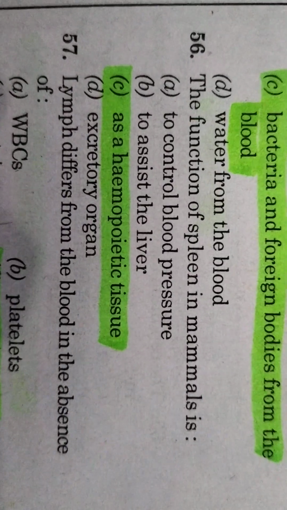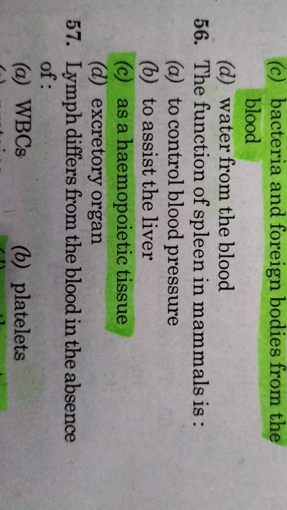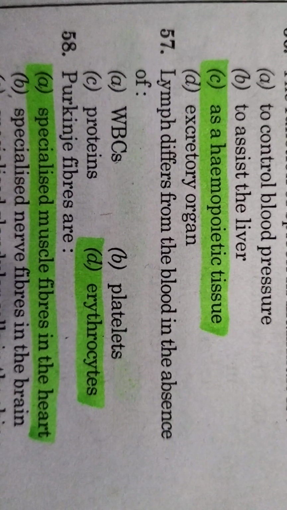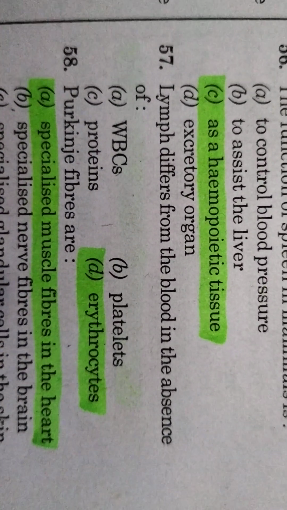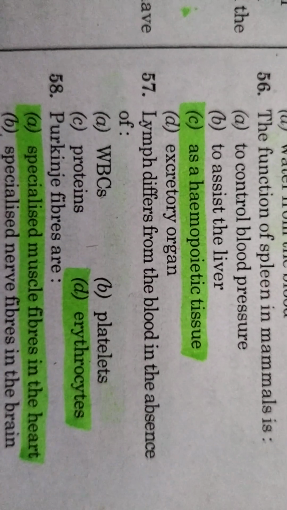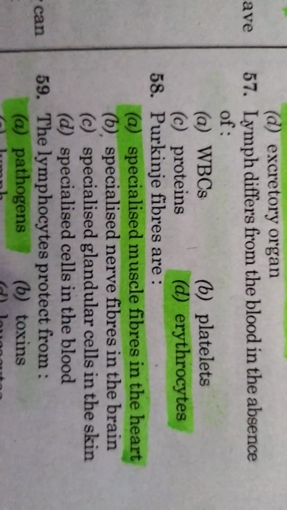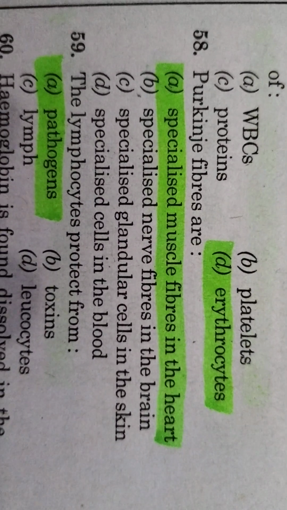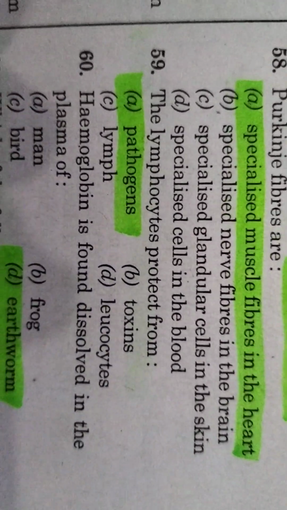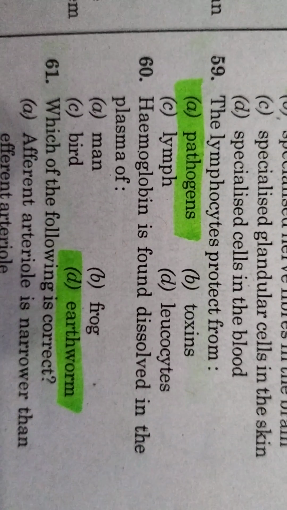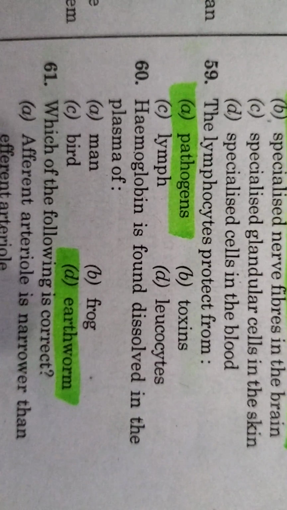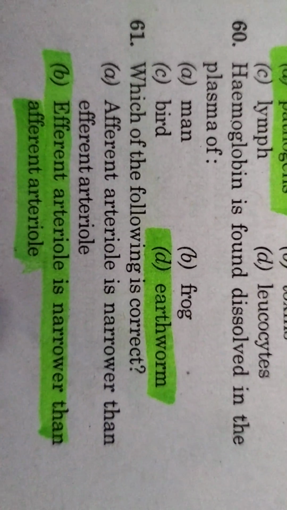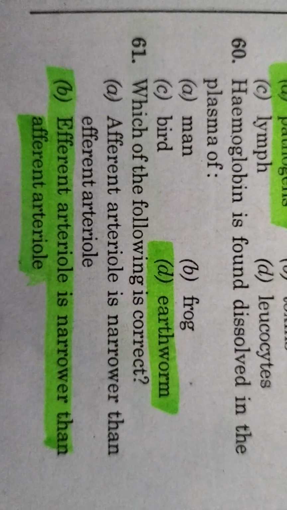The function of spleen in mammal is as a hemopoietic tissue. Lymph differs from the blood in the absence of erythrocytes. Purkinje fibers are specialized muscle fibers in the heart. The lymphocytes protect from pathogens. Hemoglobin is found dissolved in the plasma of earthworm.